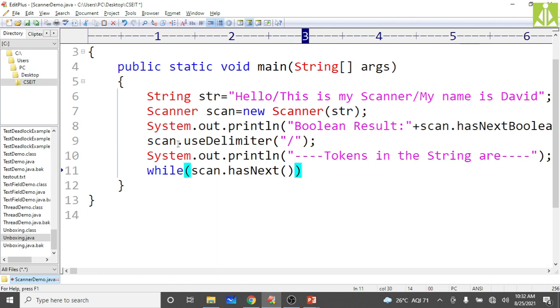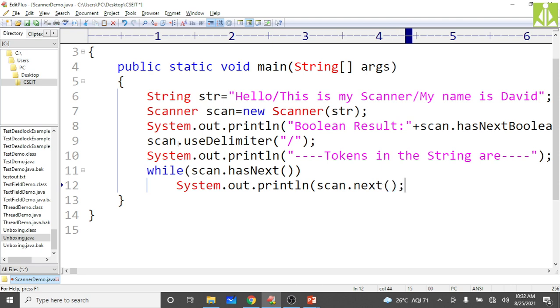Then simply print it: System.out.println of scan.next. We are printing that one. Then after coming out, just check what delimiter it is having.